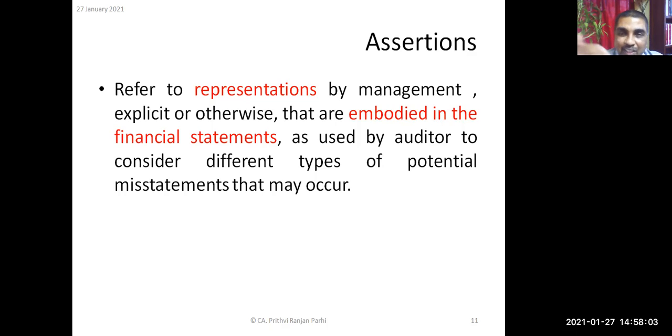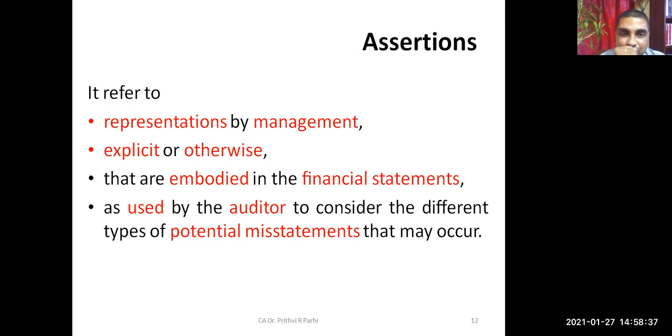And these assertions are used by the auditor to consider different types of potential misstatements that may occur. So management is saying he is the owner; auditor tests whether actually he is the owner or not. Auditor may ask, show me the document which shows that you are the owner of that building. Why is the auditor asking? Because the auditor wants to test the assertions, or you can say the representations, which are embodied in the financial statement. That needs to be tested. Did you understand?